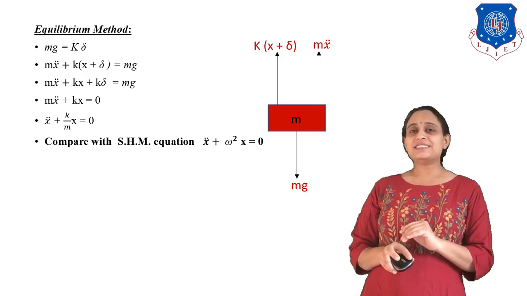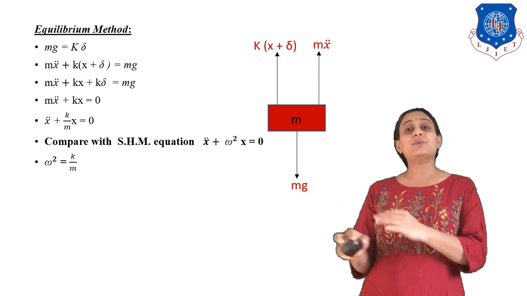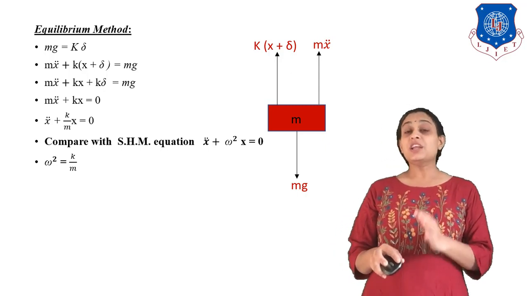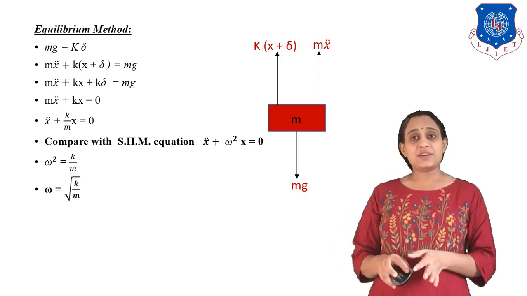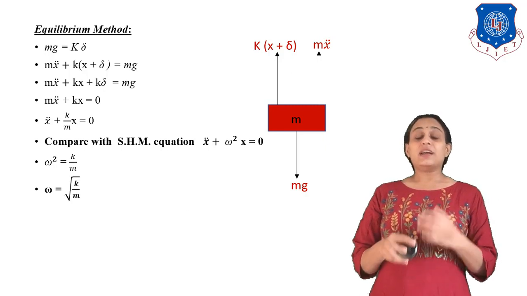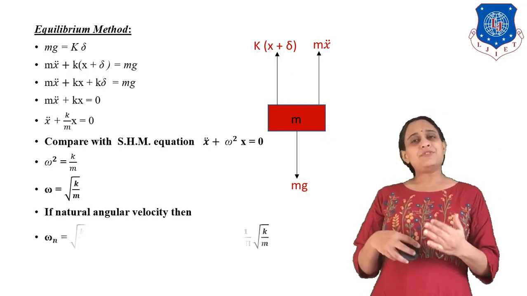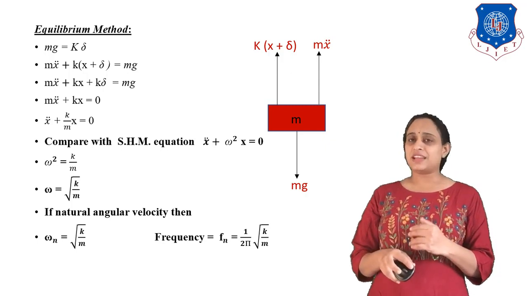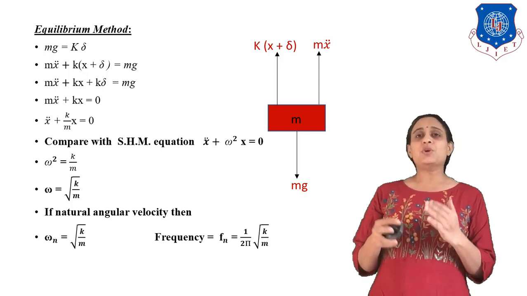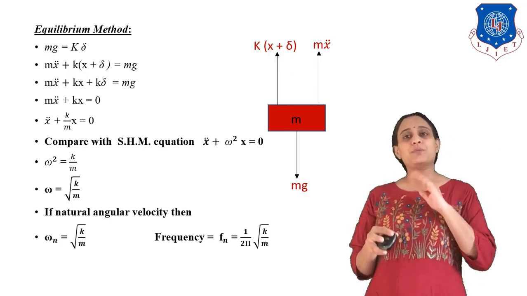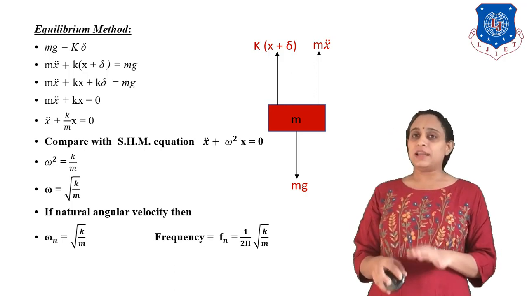Now let us compare this equation with simple harmonic motion. If we compare this equation with simple harmonic motion, we get omega square is equal to k by m, and omega is equal to under root of k by m. If we consider the natural frequency, we can write omega n is equal to under root of k by m, and frequency fn is equal to 1 upon 2 pi under root of k by m.